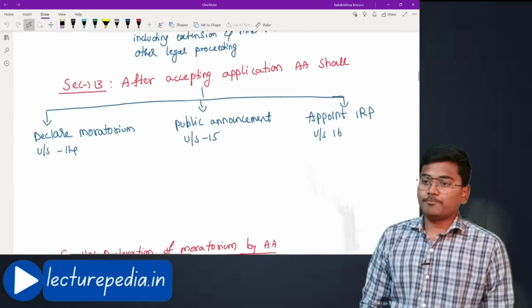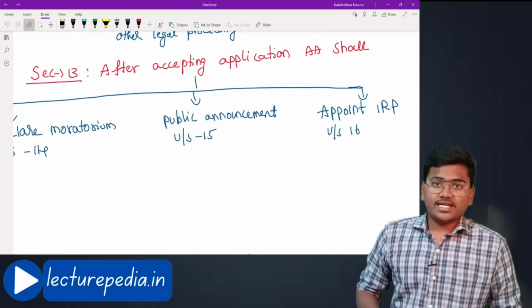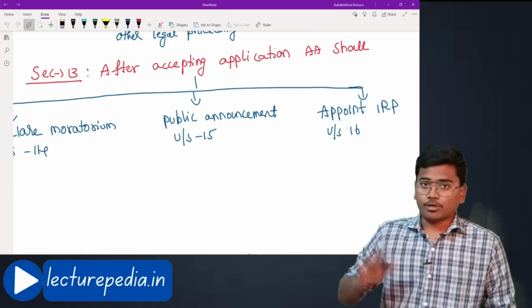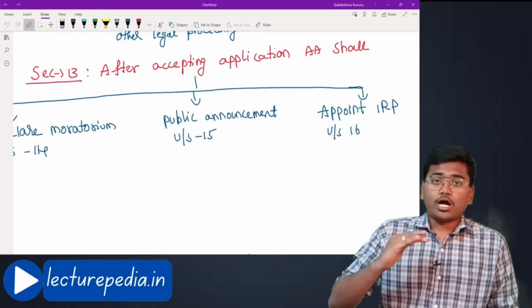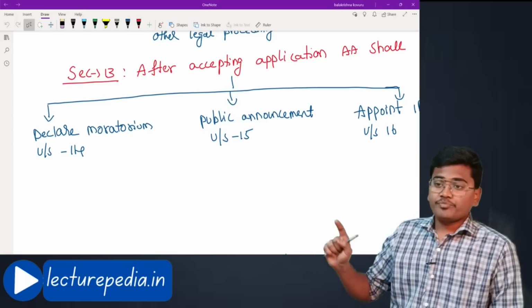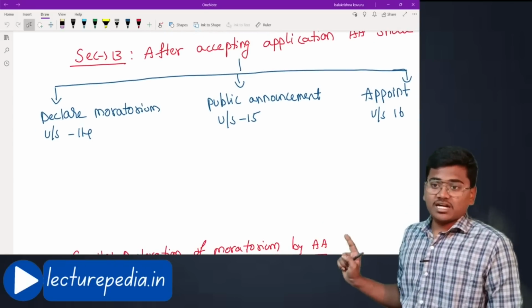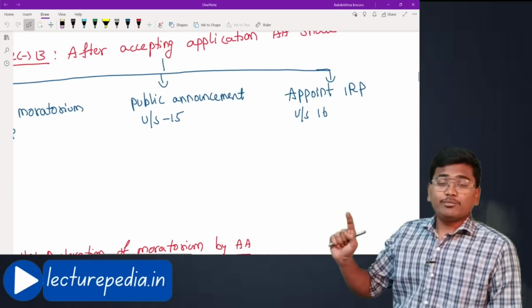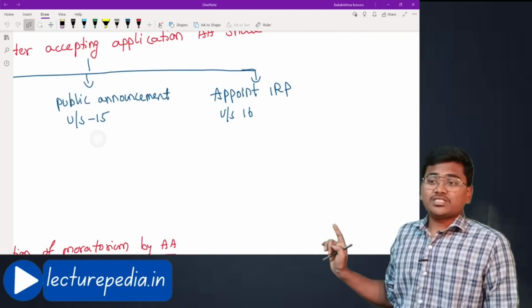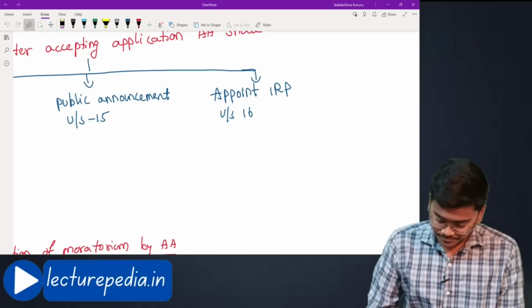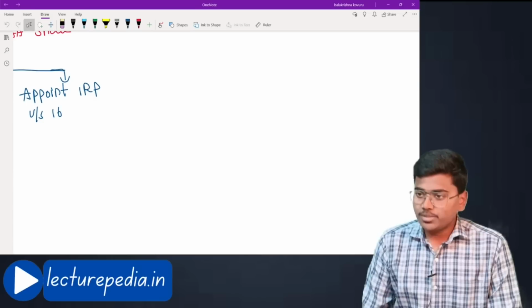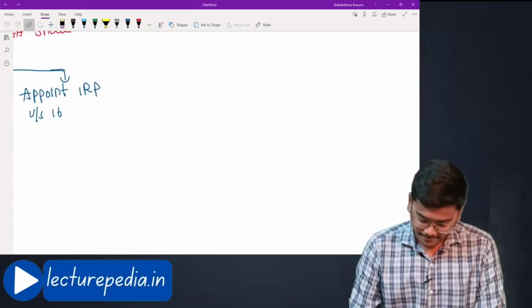Next, section number 13. Once the adjudicating authority accepts the application filed either by operational creditor or by financial creditor or by corporate debtor, what should the adjudicating authority do? Let's see. After acceptance of application, it will declare moratorium under section 14. After that, it will make a public announcement under section 15. After that, it will appoint interim resolution professional under section 16. Now, in the act, you will be frequently finding these terms.